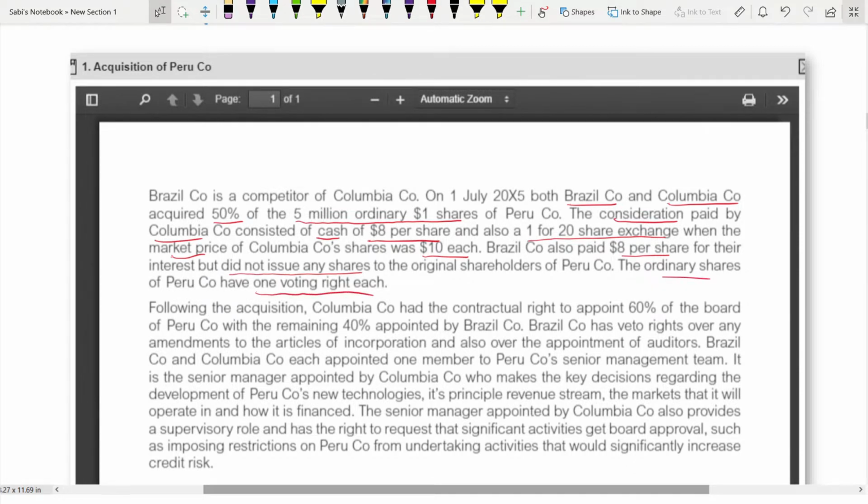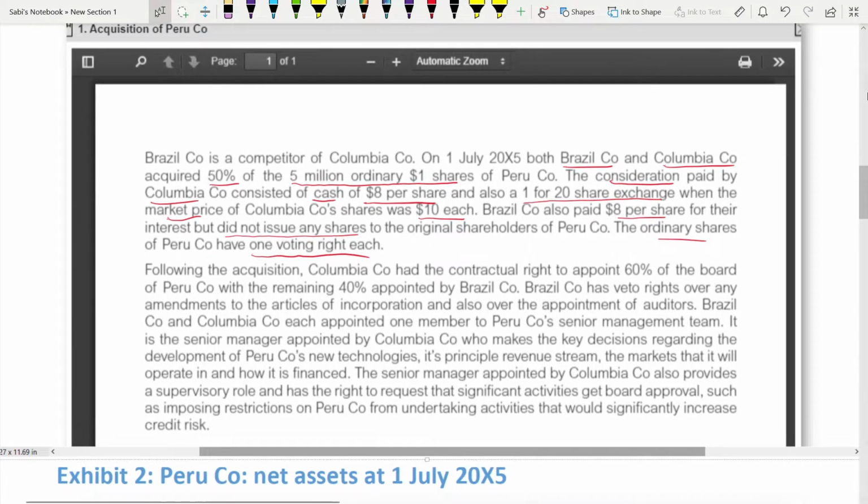Following the acquisition, Colombia had the contractual right to appoint 60% of the votes of Peru, with the remaining 40% appointed by the Brazil company. Brazil also has voting rights, veto rights over any amendments to the Articles of Incorporation and also over the appointment of the auditors. Veto means it's a major decision.